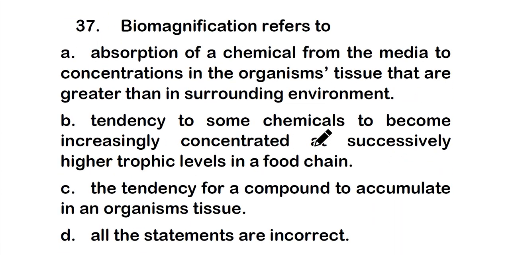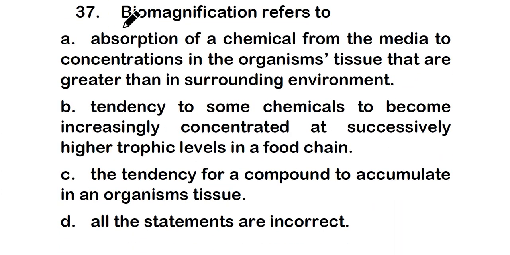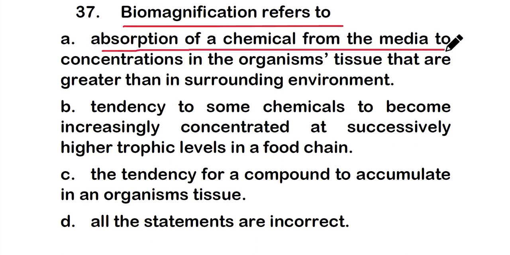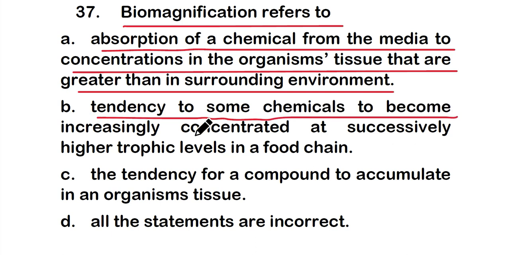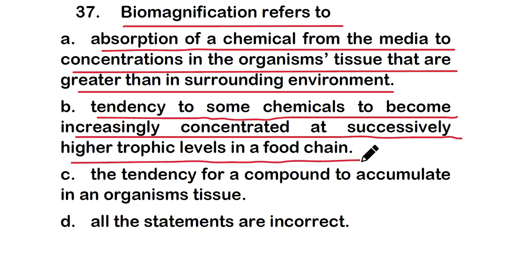So next is question number 37. Biomagnification refers to option A, absorption of a chemical from the media to concentrations in the organism's tissue that are greater than in the surrounding environment. Option B, the tendency of some chemicals to become increasingly concentrated at successively higher trophic levels in a food chain.